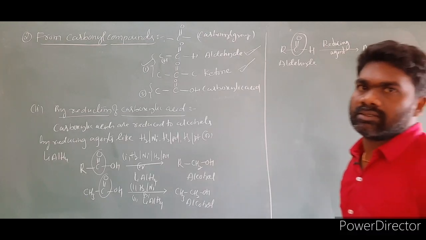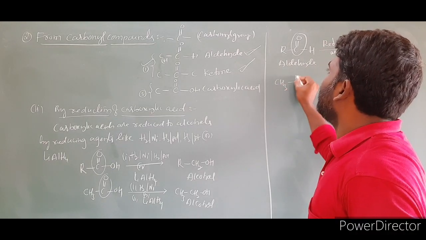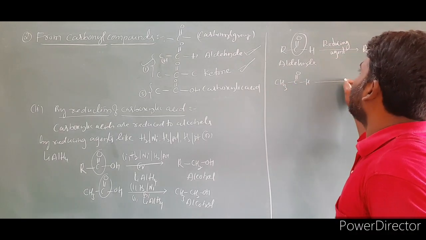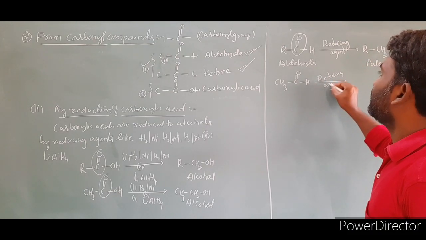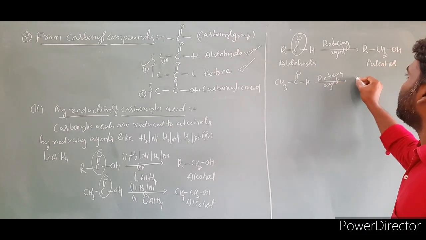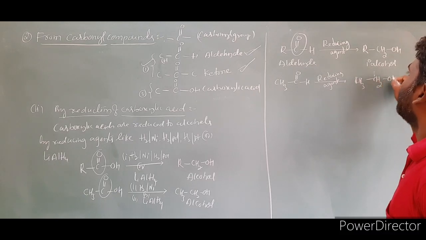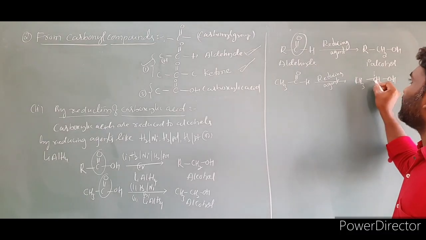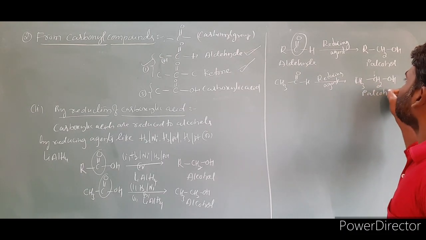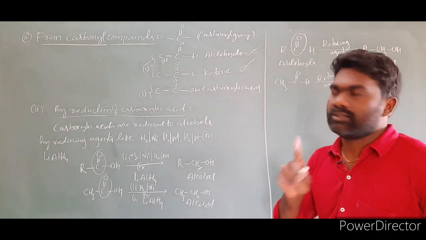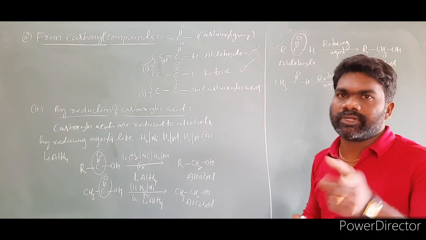If you want to understand clearly, I am taking CH3 C double bond O H. I am taking a reducing agent. The product is CH3CH2OH. Look at this alcohol. This is the carbon directly attached to only one carbon. This is what? Primary alcohol. The product is primary alcohol. Clear? So reduction of aldehydes will give primary alcohols. That is the point I am going to tell.